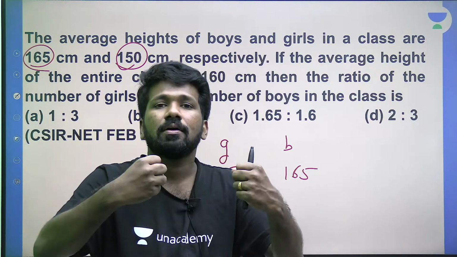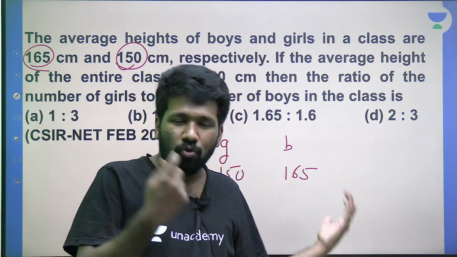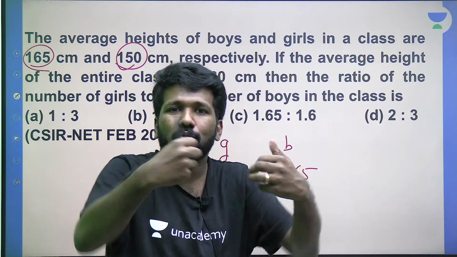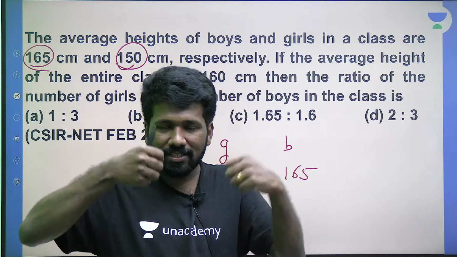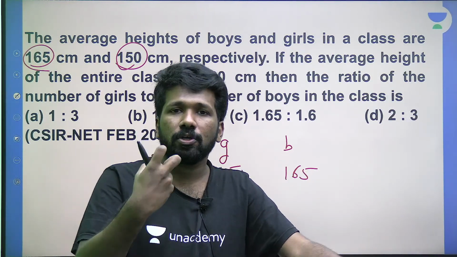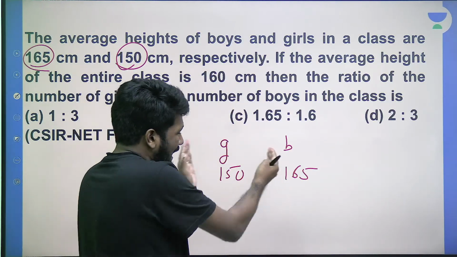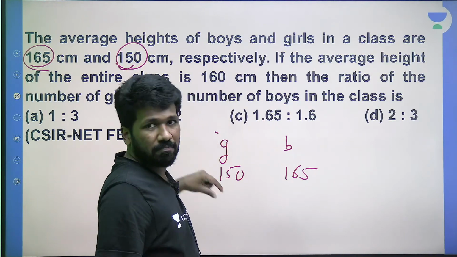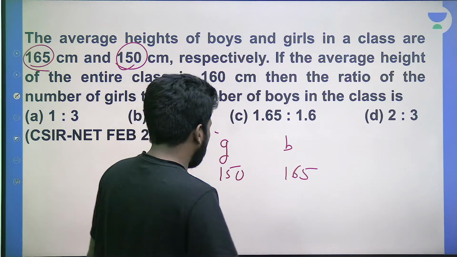So what proportion are you mixing these two groups of people? Yes, these are human beings, but you can consider it as two groups mixed together. Just like two solutions mixed, you will get a resultant solution of a different proportion or different concentration. Here, two groups of people's heights are mixed. What proportion is that group of people, or what ratio are the groups of people present? That is what we need to know.